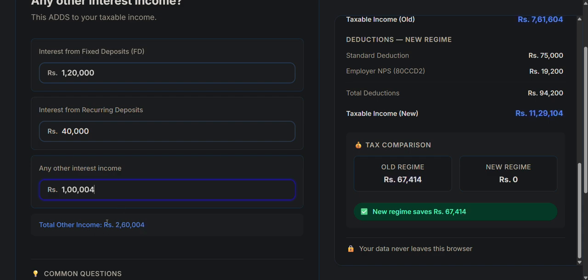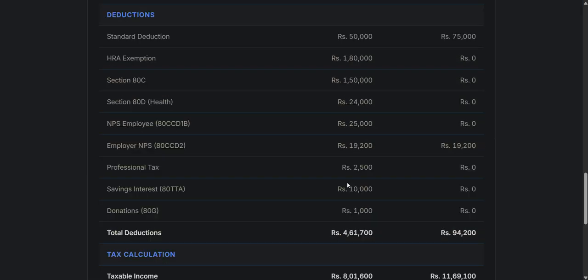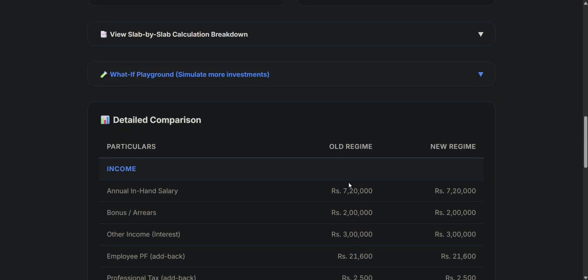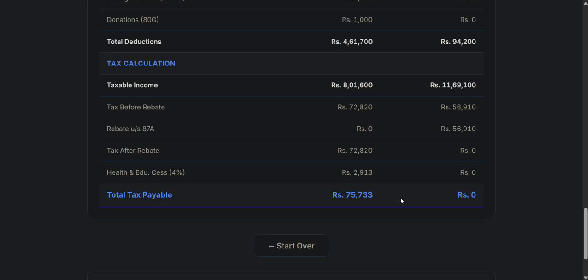Total other income now comes up to 3 lakhs. Let me see the results now. As you can see, the old regime still wins the battle. Sorry, the new regime wins the battle because of having a net zero taxable amount, whereas the old regime makes you poorer by around 75,000.